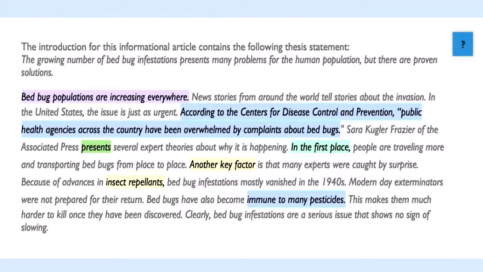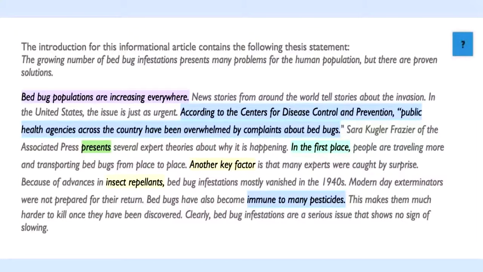In the first place, people are traveling more and transporting bed bugs from place to place. Another key factor is that many experts were caught by surprise. Because of advances in insect repellents, bed bug infestations mostly vanished in the 1940s. Modern-day exterminators were not prepared for their return. Bed bugs have also become immune to many pesticides. This makes them much harder to kill once they have been discovered. Clearly, bed bug infestations are a serious issue that show no signs of slowing.